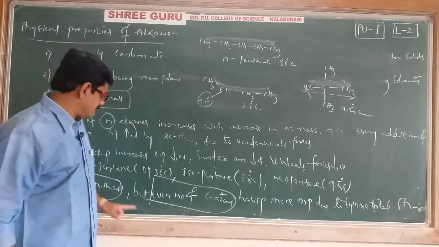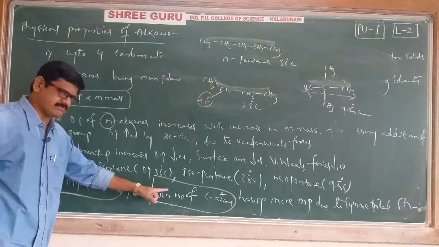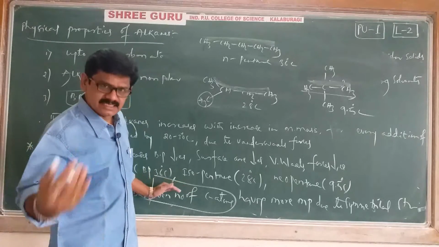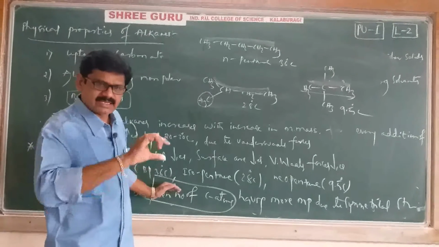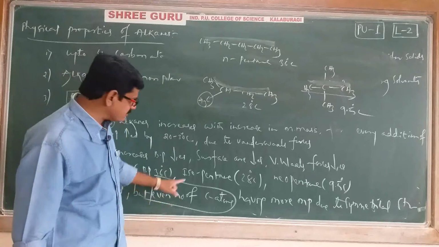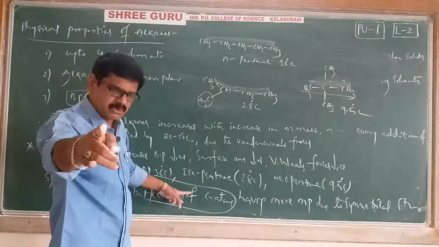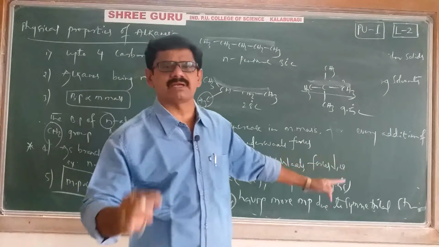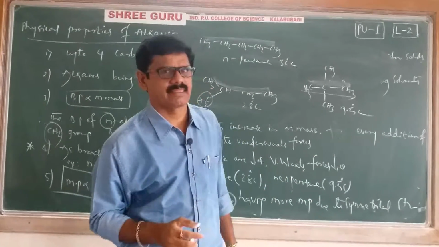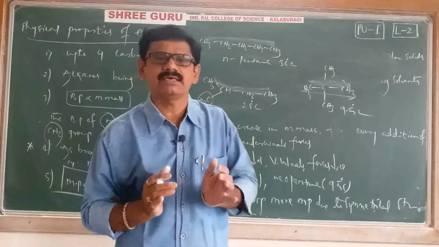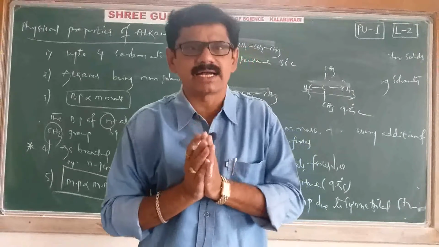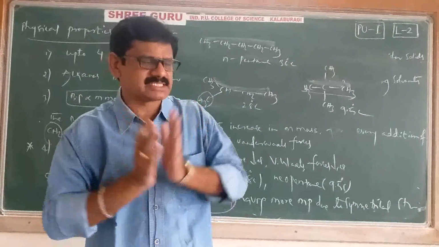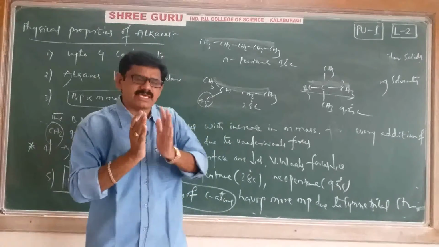Once again, if an alkane is having an even number, like 2, 4, 6, 8, 10, etc., definitely its melting point is more compared with odd number. Odd numbers are nothing but 1, 3, 5. Then the question arises here: sir, why is the melting point of even number of carbon atoms more than odd number of carbon atoms?